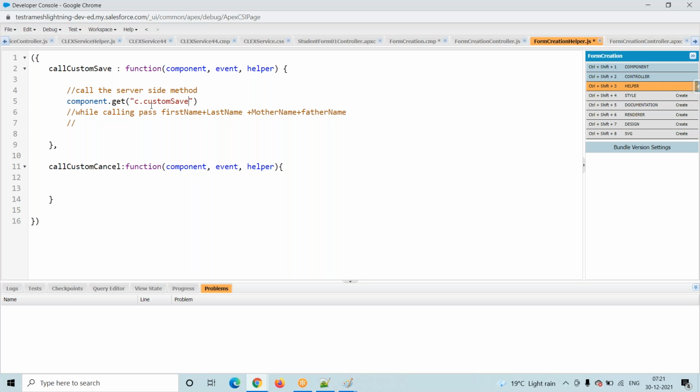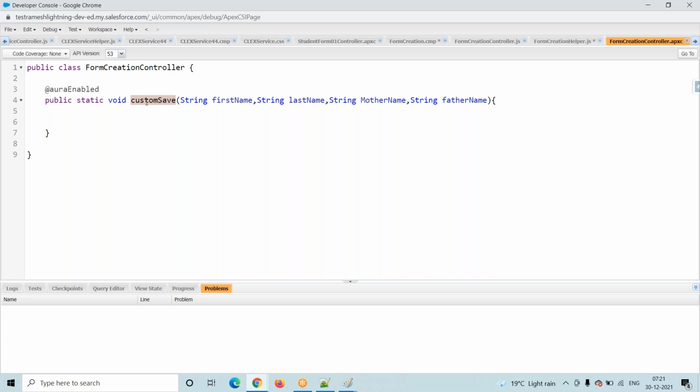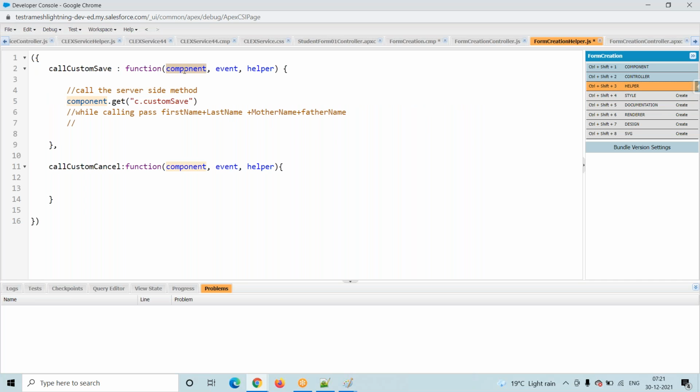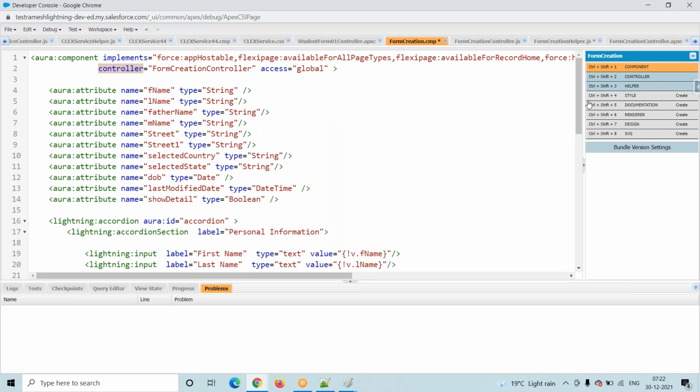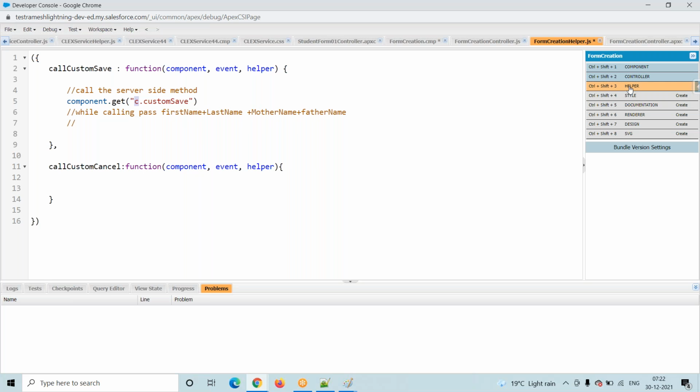See, now we want to call the server side method, right? The server side method name is customSave, right? This is my method name. How to call the server side method? There is some syntax: component dot get customSave, and C means controller, means server side. Whenever you are using C in the helper level, the system will identify that a server side method is there. But whenever we are using C at the component level, that is nothing but the client side controller. Whenever in the helper level we are using C, the system will verify it is a server side controller.